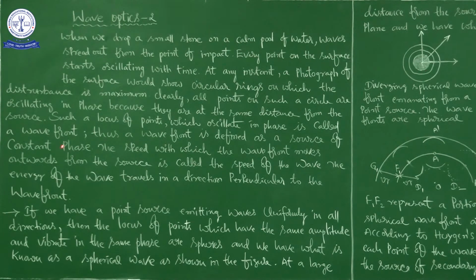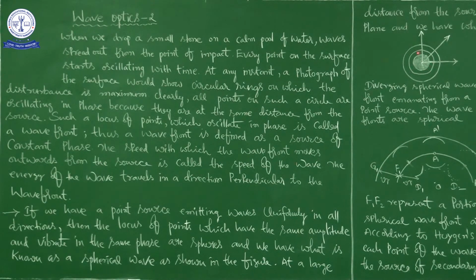Thus a wavefront is defined as a surface of constant phase. Here it looks like a circular line, but suppose you see the red light, it is one water molecule. Another red light is another water molecule, and like that.